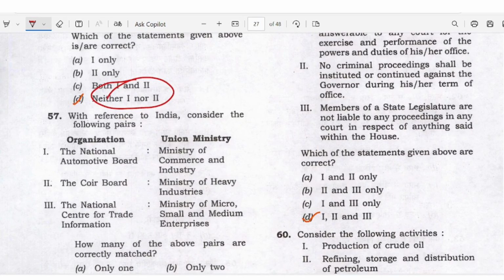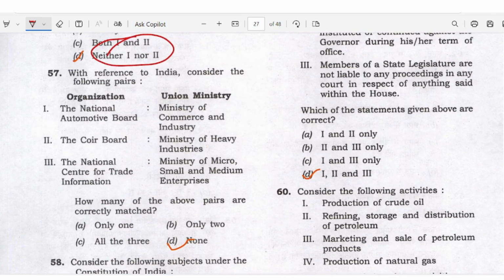Organization and Union Ministry. Which organization comes under which ministry? And they ask, right, National Automated Board, Courier Board, National Center of Trade Information. It's a tough question actually. So here the answer is D.